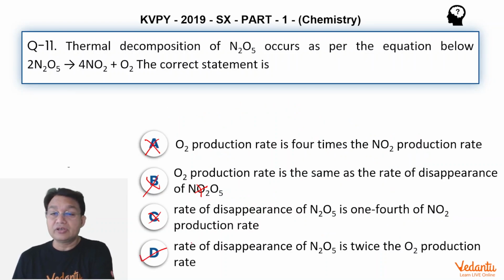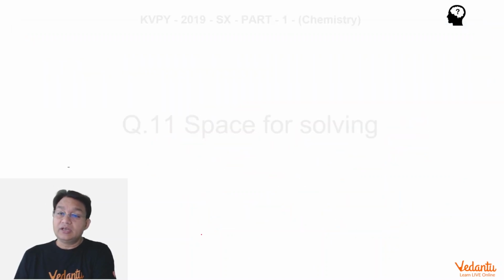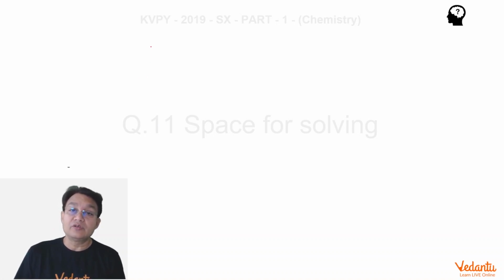Pretty straightforward question. This is related to the relationship between stoichiometric coefficients and the rates of appearance and disappearance of reactants or products.